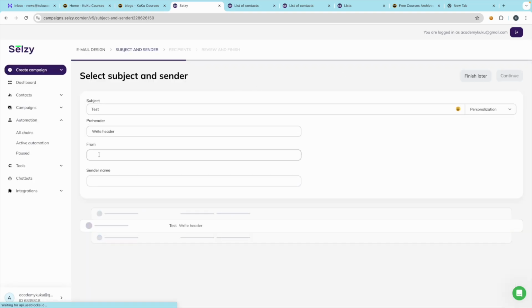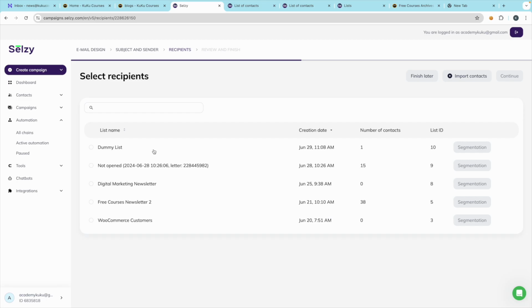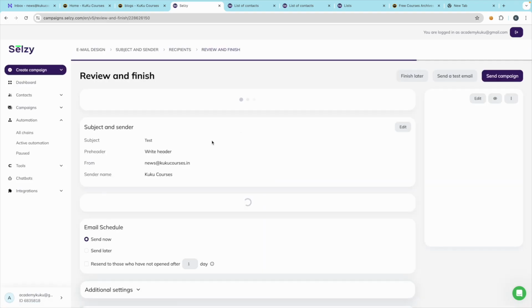You just have to write from which email address you are going to send. Just mention that and click on the continue button, and then choose which email list. Right now you can see this dummy list only has one contact, but when you store more and more contacts, people who give their email address, you can select that list and then click on the continue button.